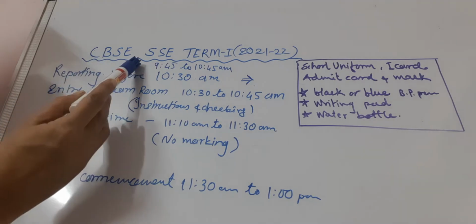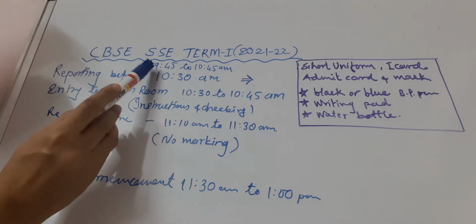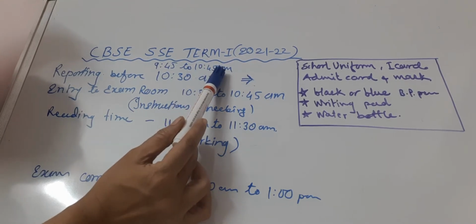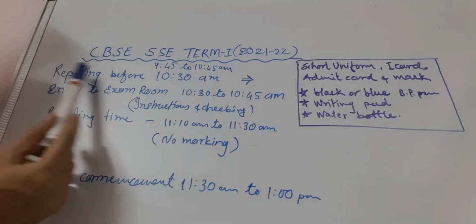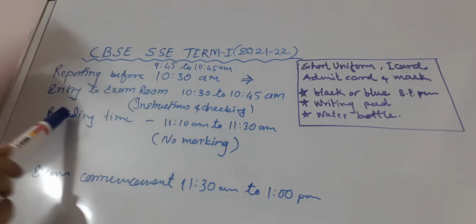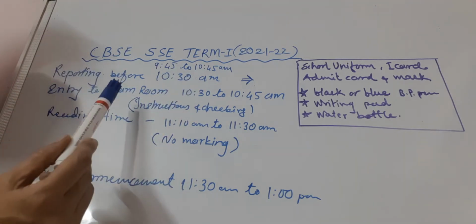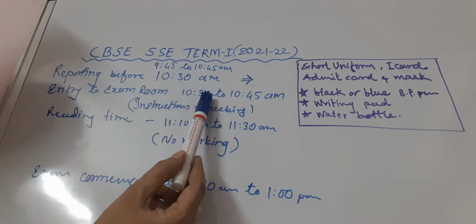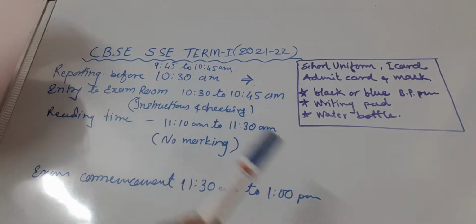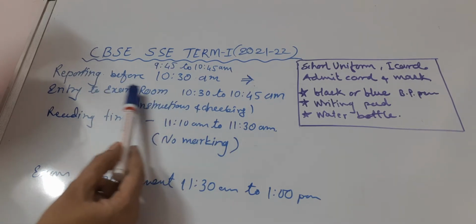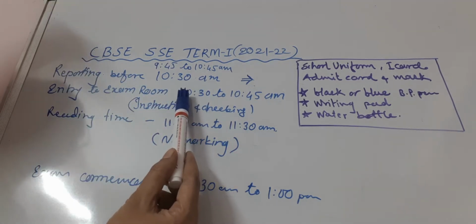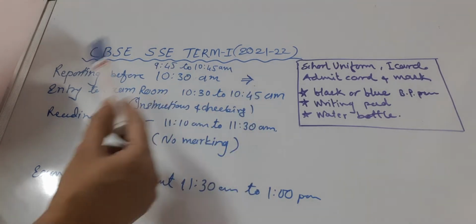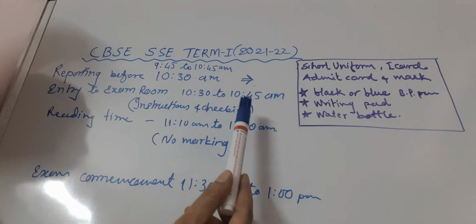So you are allowed to come to the school from quarter to 10 to quarter to 11. Okay, you should report to the school before 10:30, because after 10:30 you are allowed to get into the room where your exam is. Exam room में आपको entry कब से मिलेगा? 10:30 से लेके 10:45 तक only. Okay, you should not come after 10:45.